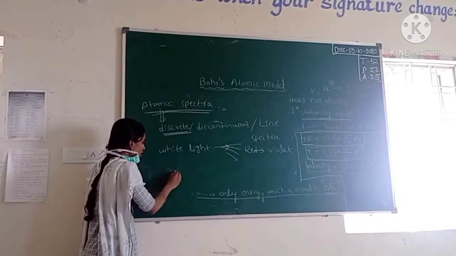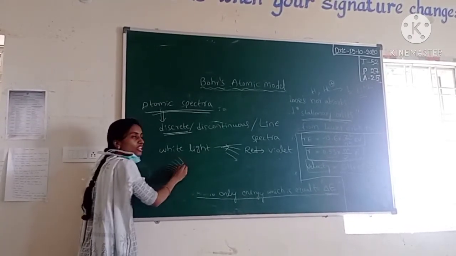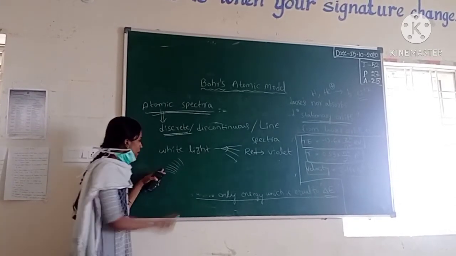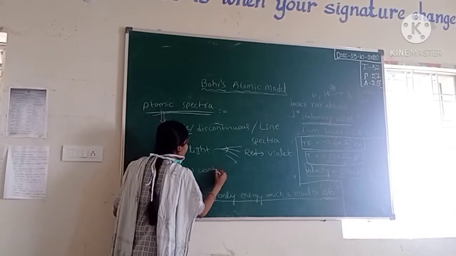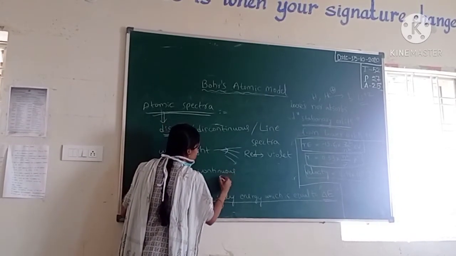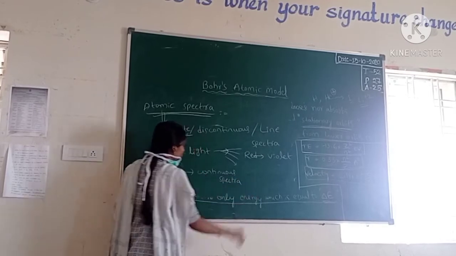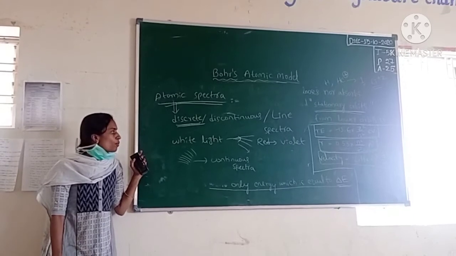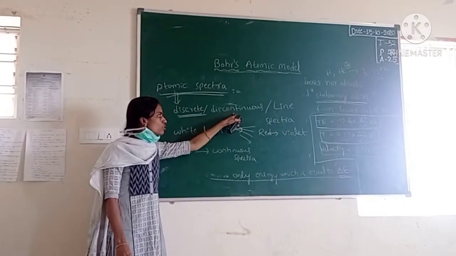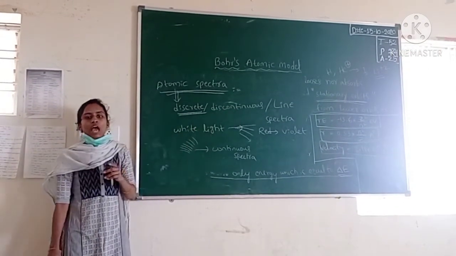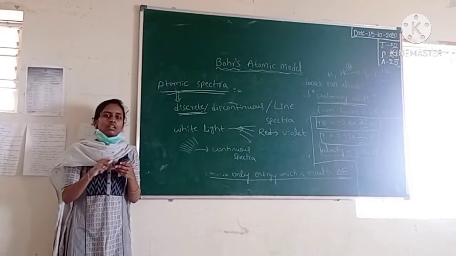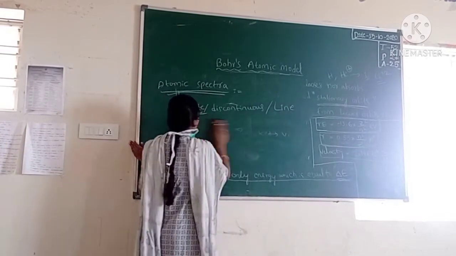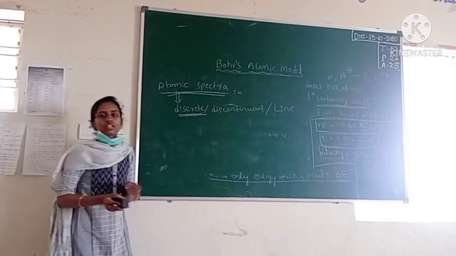All the colors are side by side, continuously forming spectral bands. This spectrum is called a continuous spectrum. Continuous spectrum means there is no gap between the spectral lines. But a discrete or discontinuous spectrum means there is some gap between the spectral colors. That spectrum is called line spectra or discontinuous spectra.